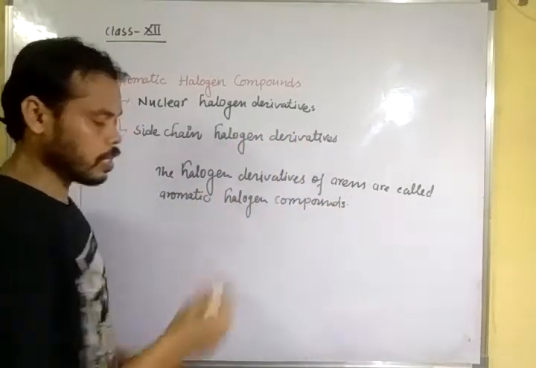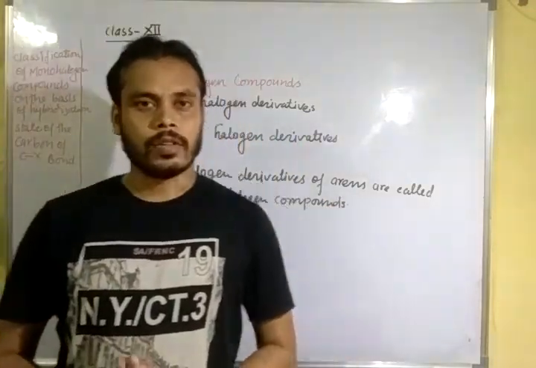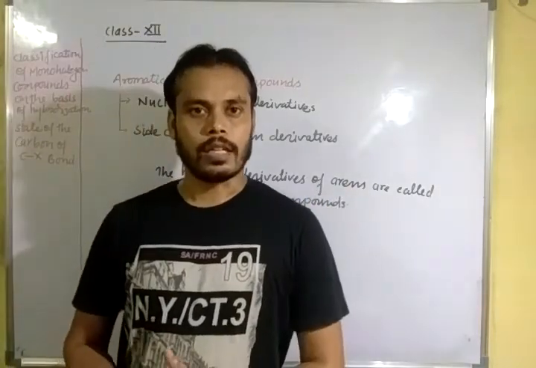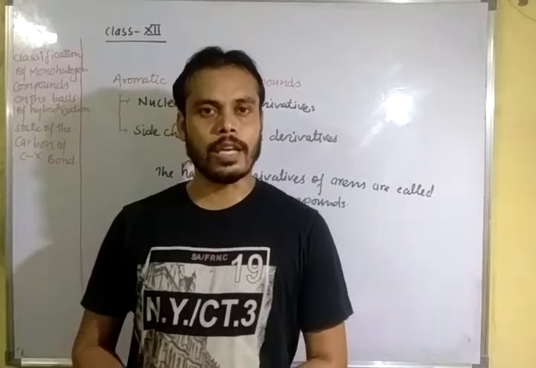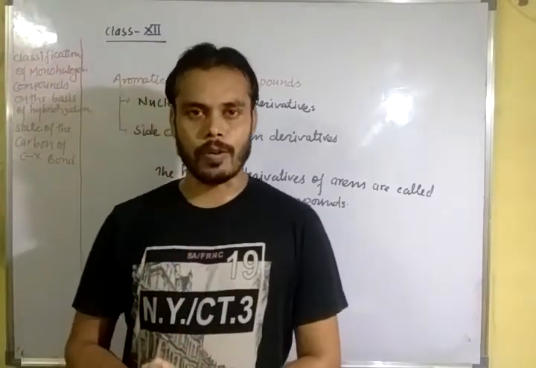We know very well what arenes or aromatic compounds are already. Benzene and derivatives of benzene are called aromatic compounds.